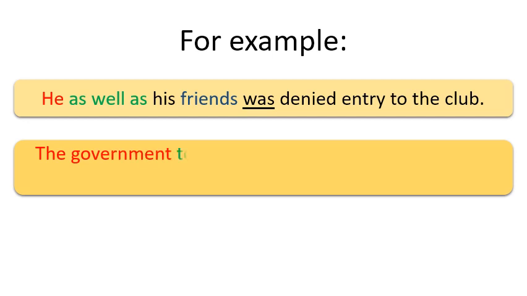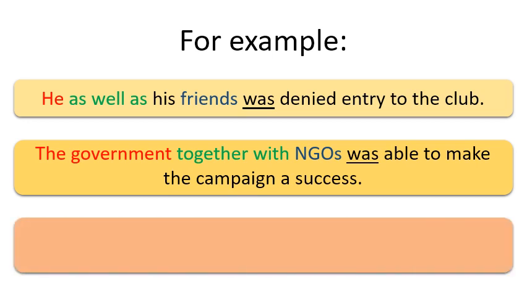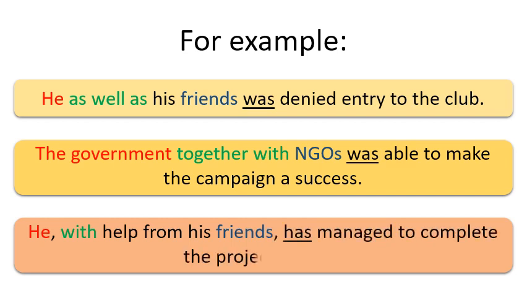Number 2, the government together with NGOs was able to make the campaign a success. Number 3, he with help from his friends has managed to complete the project in time.